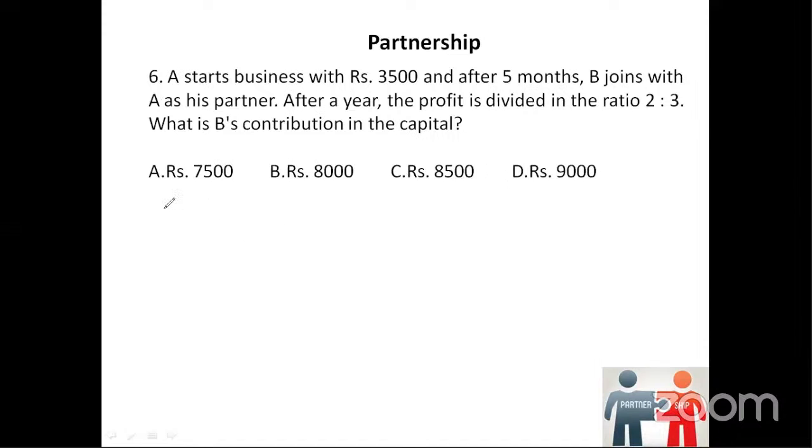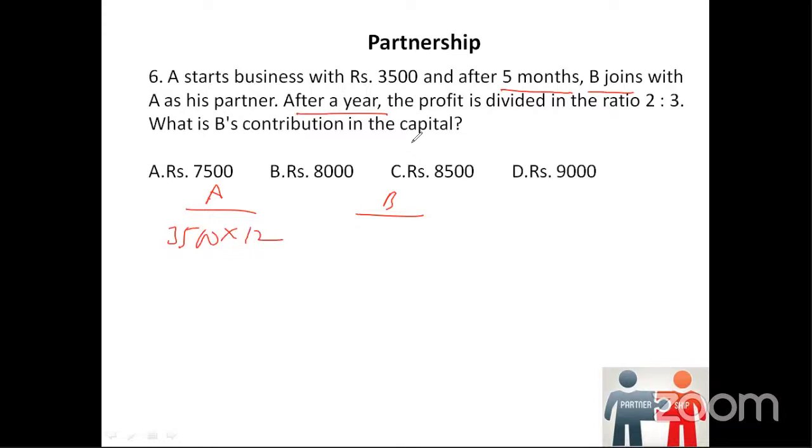Okay. Here it says A starts the business with 3,500. So A starts with 3,500. The amount is given. And observe the question. It says after a year. Year means we have to take 12 months. Same way B. It says after 5 months B joins. Can you people tell me, after 5 months B has joined, so how many months should we take for B?